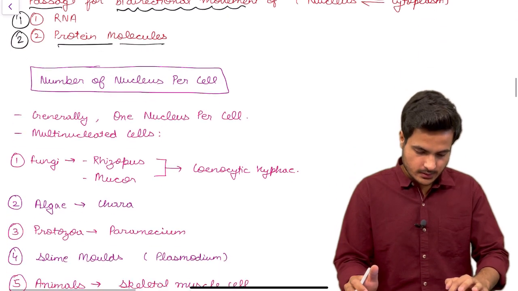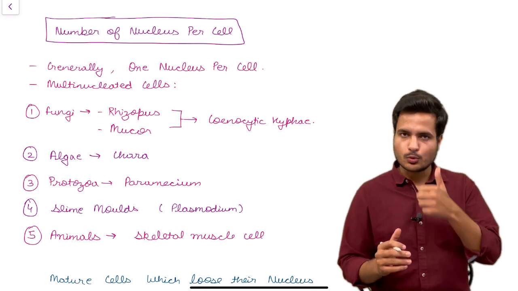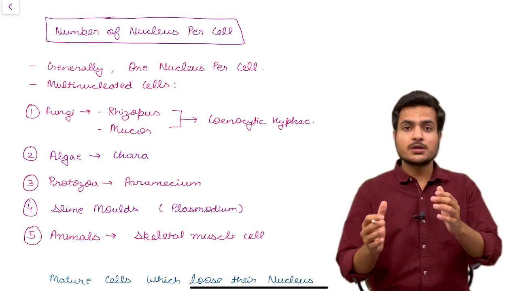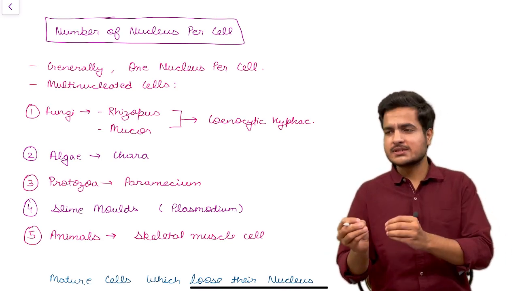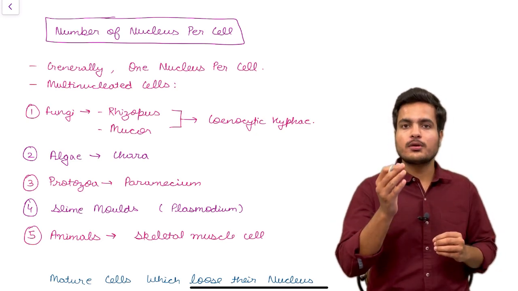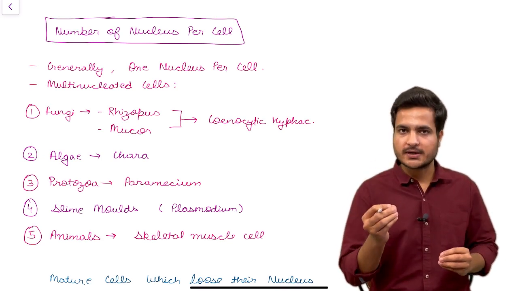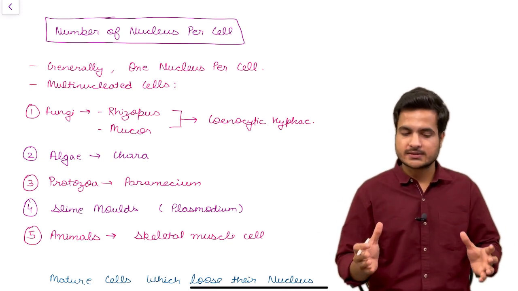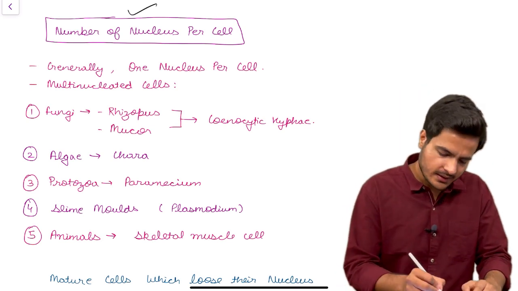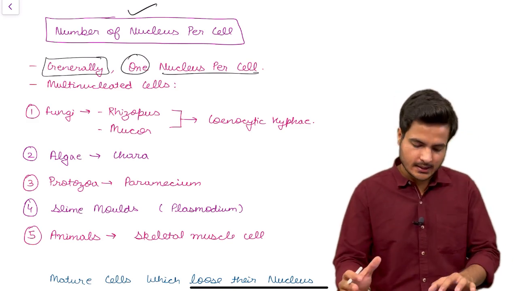So let us see about the number of nuclei in a cell. Generally, each cell has only a single nucleus within it, but there are few exceptions in which multiple nuclei are present, and few cells are also present in which there is no nucleus. You need to remember that the nucleus is the chief controller of the cell. For example, if we say the cell is a country, then the nucleus is the president of that country. It controls everything within that cell. So the number of nuclei is variable. Generally, we have one nucleus per cell, but there are few examples of multinucleated cells. Let us see them first.